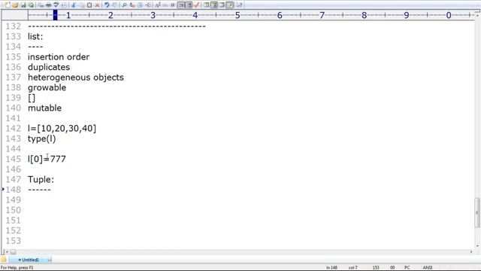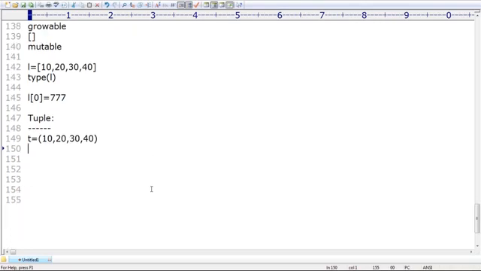In a single word I can tell: all the properties of tuple are exactly the same as a list. The only difference is that a list object is mutable, but a tuple is immutable. Next, list elements are represented within square brackets, but tuple elements are represented within parentheses. T is equal to 10, 20, 30, 40 is nothing but a tuple.